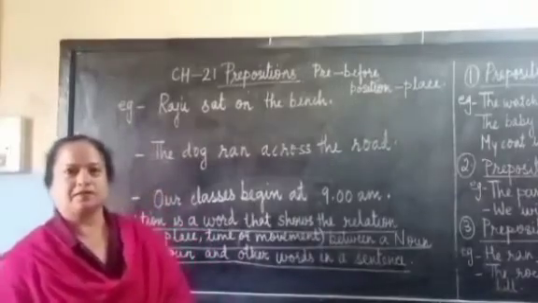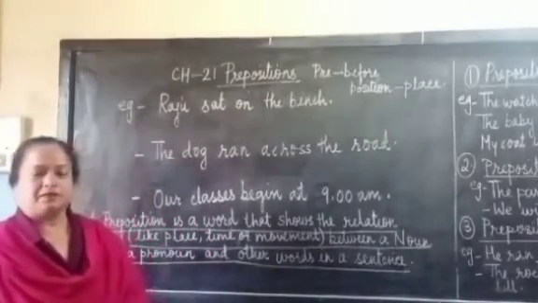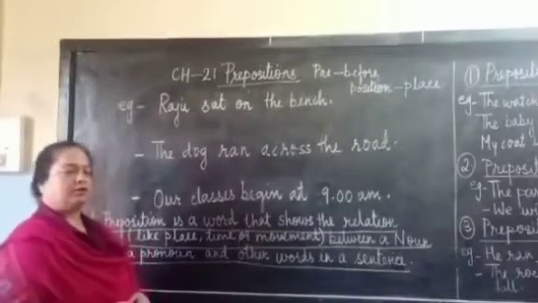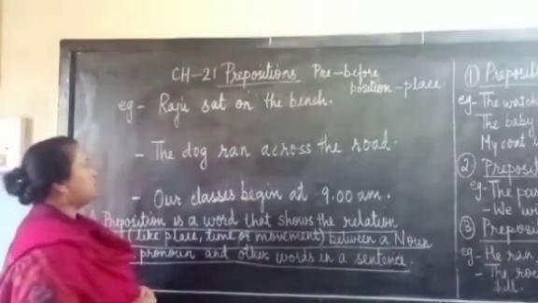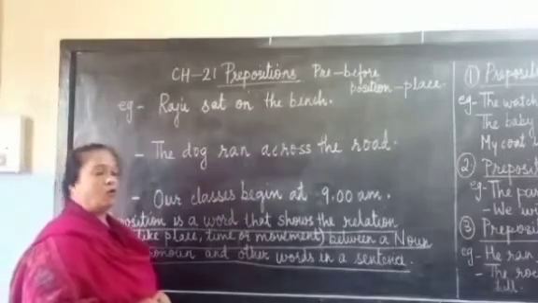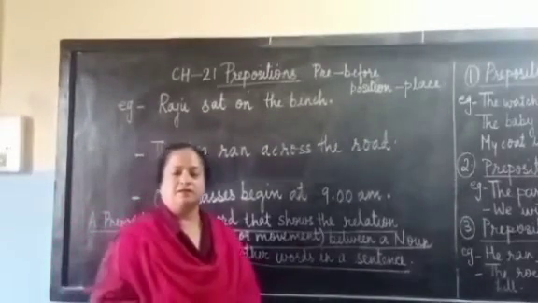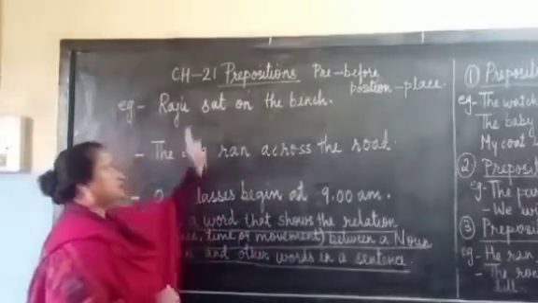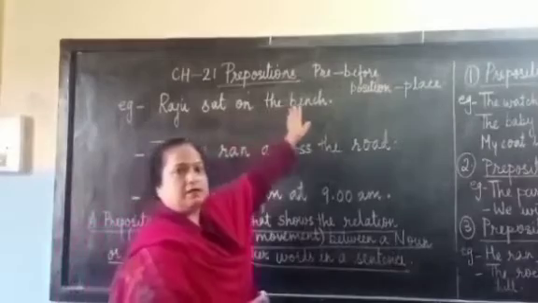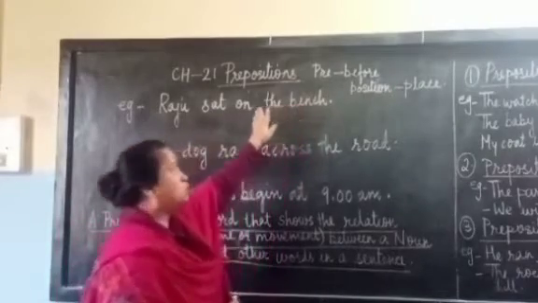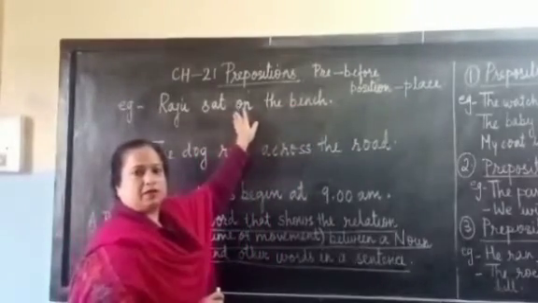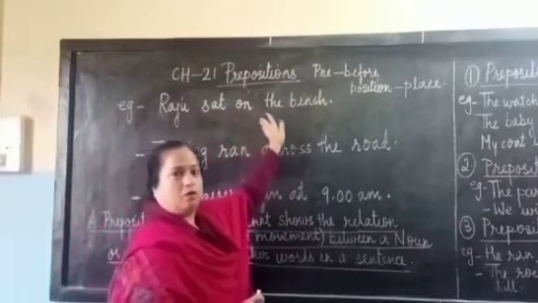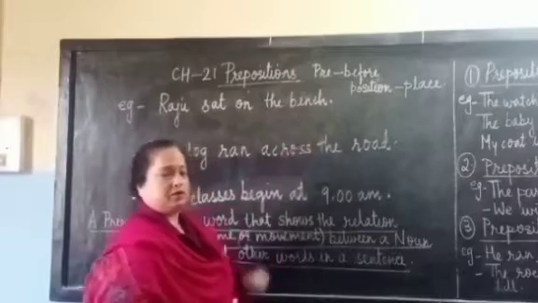Today, children, we are going to discuss the preposition chapter. So, first of all, let us have a look at the examples that I have written on the blackboard. The first one is Raju sat on the bench. In this sentence, children, we are talking about Raju and we know that he sat. But he sat on the bench. So, on is the preposition in this sentence that tells us the position of Raju on the bench.